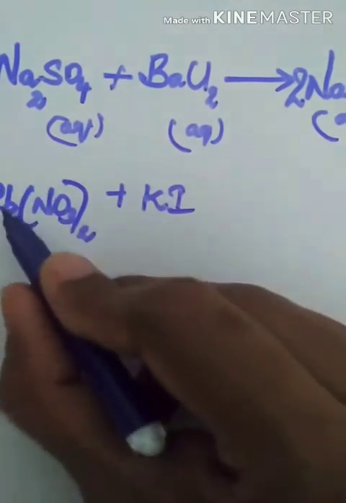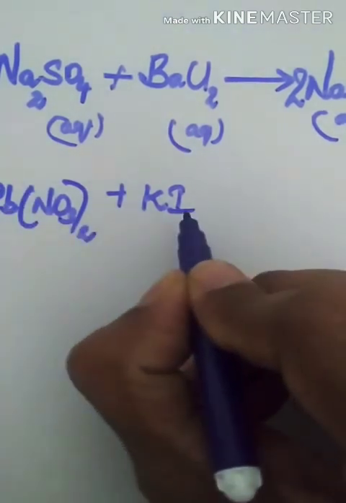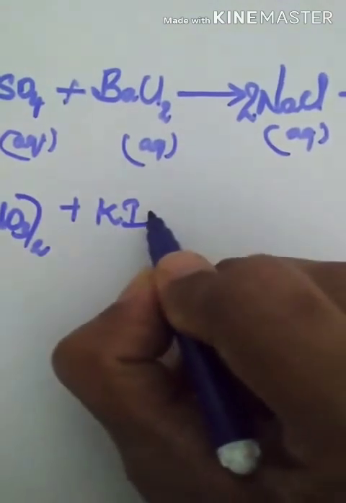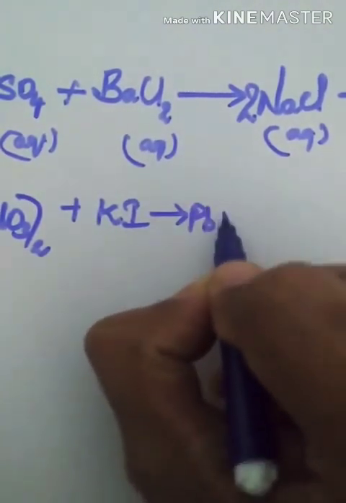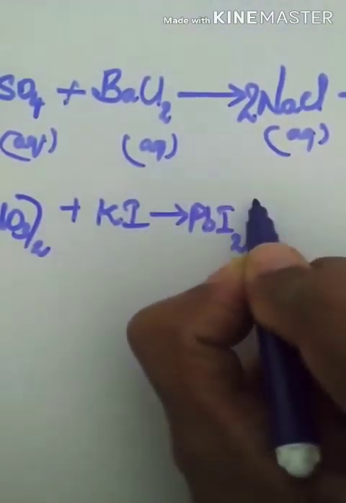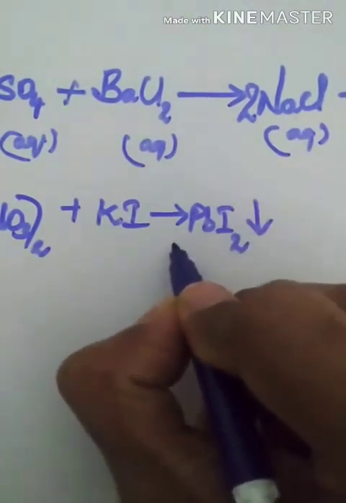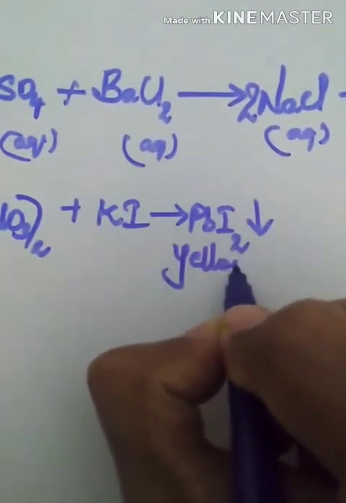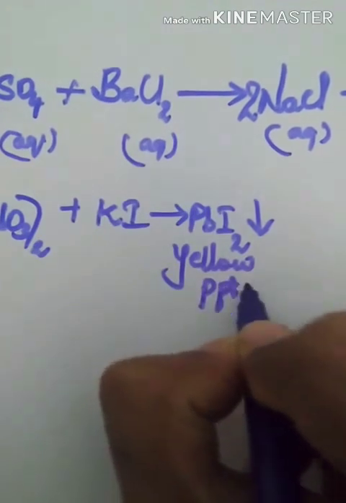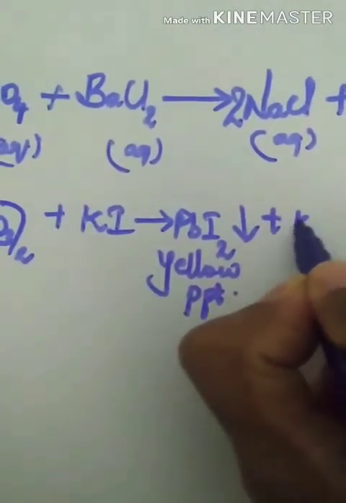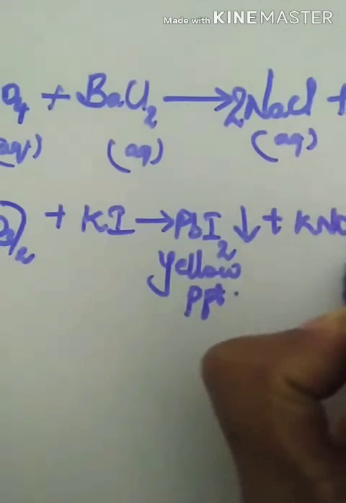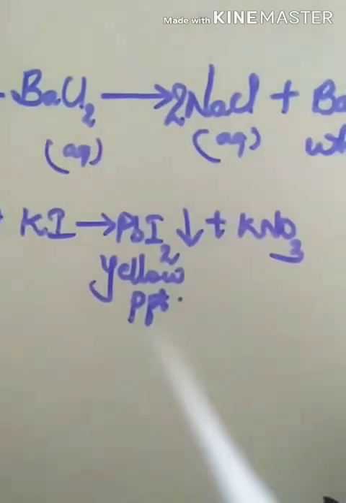Pb will go and attach with I, which is negative. You get the product as lead iodide, PbI2, which will be in the precipitate form. The color of the precipitate is yellow, a yellow precipitate, and KNO3, potassium nitrate.